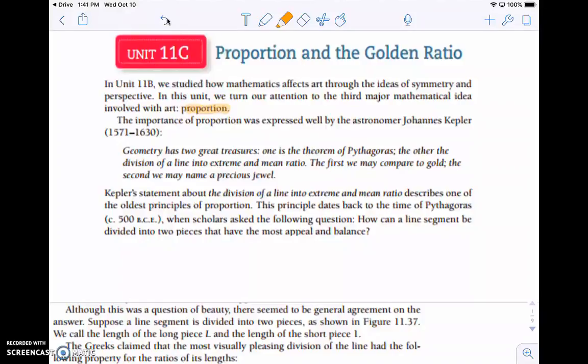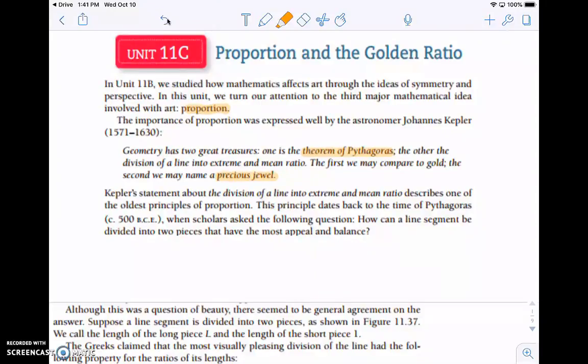And there's a quote here from Kepler, an astronomer, in regards to the importance of proportions. It says geometry has two great treasures. One is the theorem of Pythagoras, the Pythagorean theorem. The other is the division of a line into extreme and mean ratio. The first we may compare to gold. The second we may name a precious jewel.